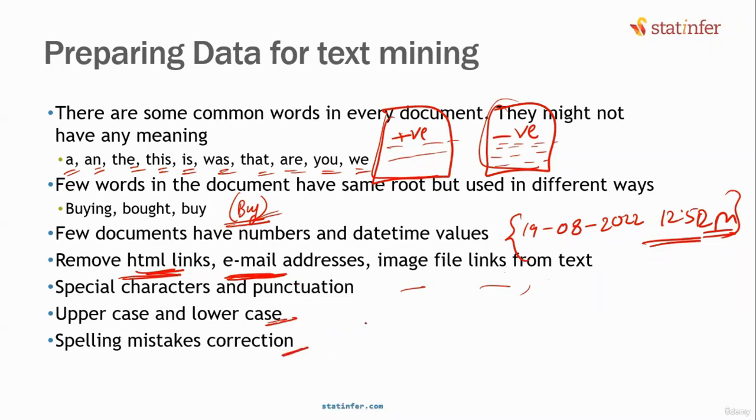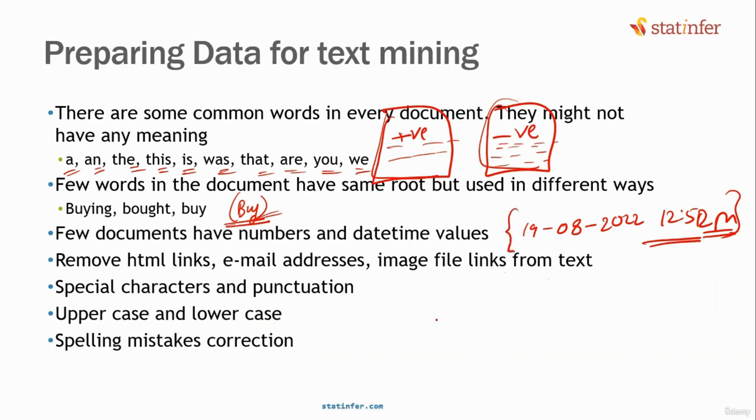Yeah, please go ahead, Soumya, with the question. Sir, as we have date time values in the reviews or blogs, if the format of the date is, for example, DDMMYY, and some of the date formats can be MMDDYY, it is even more challenging. We have to find that and remove that, isn't it? Yes, it is challenging. Both of them are representing the same thing, but both of them are useless for us.